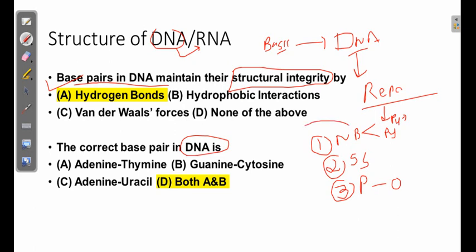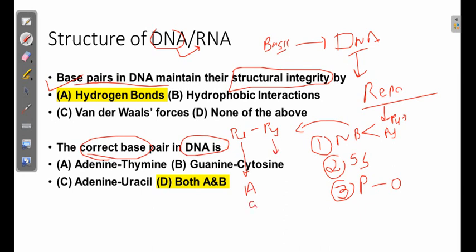Now in a DNA structure, with correct base pairing, the nitrogen base pairs are always complementary. What is complementary? That means one purine base is always attached with an opposite pyrimidine base. If one is a purine, the other is a pyrimidine. Examples of purines are adenine and guanine.